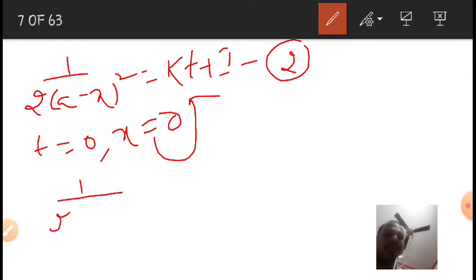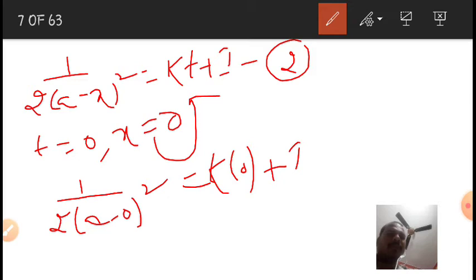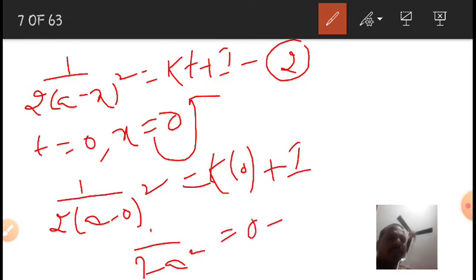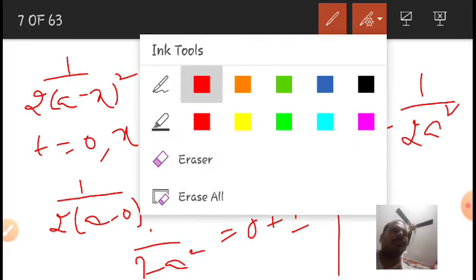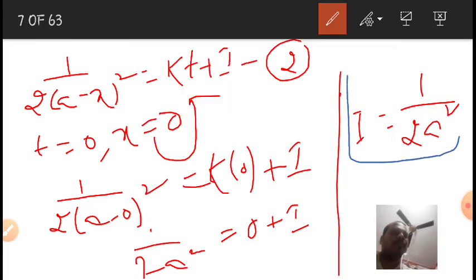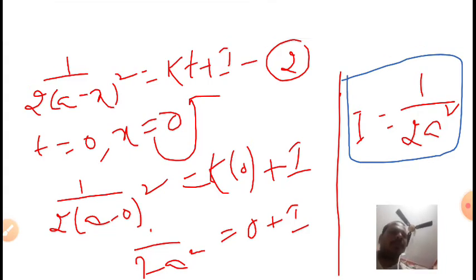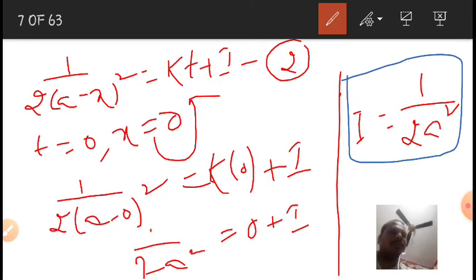Then I would get 1 by 2 into (a minus 0) square is equal to k into 0 plus I. So we get 1 by 2a square is equal to k into 0 plus I. That means I is equal to 1 by 2a square. So I am going to substitute this I value in equation 2.